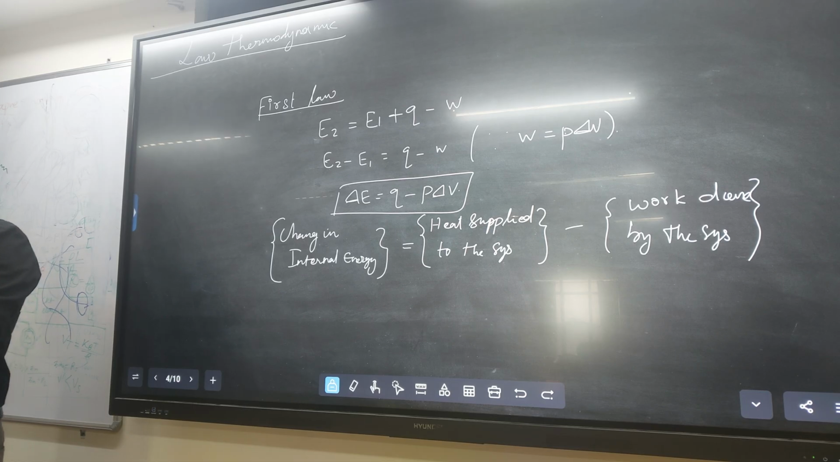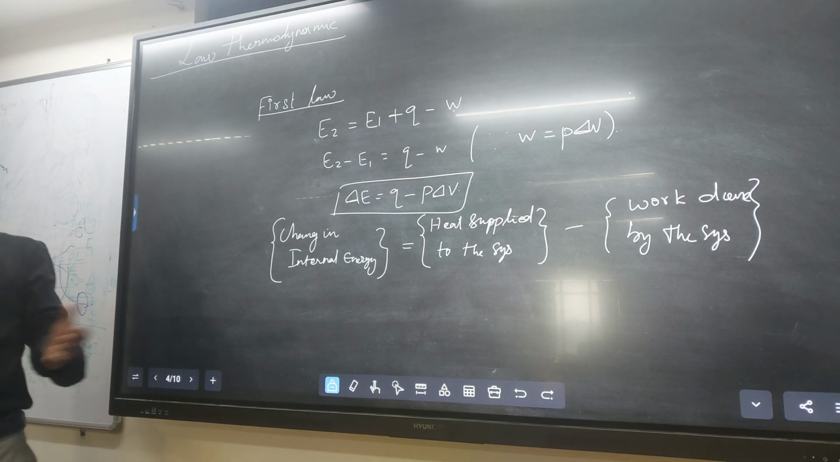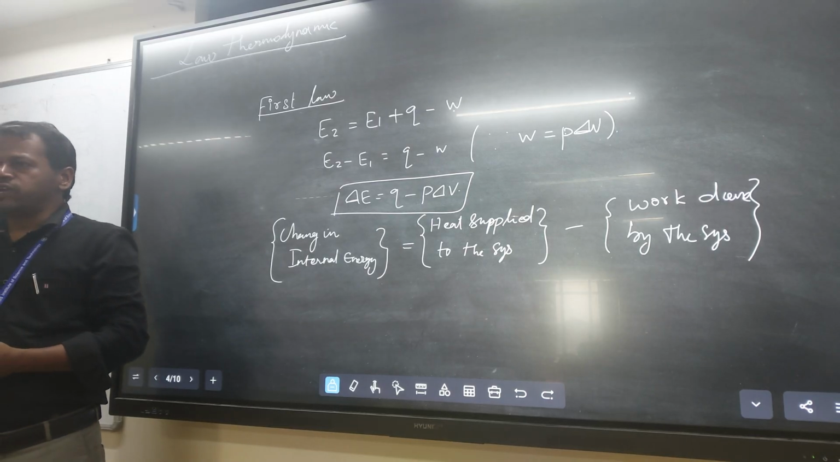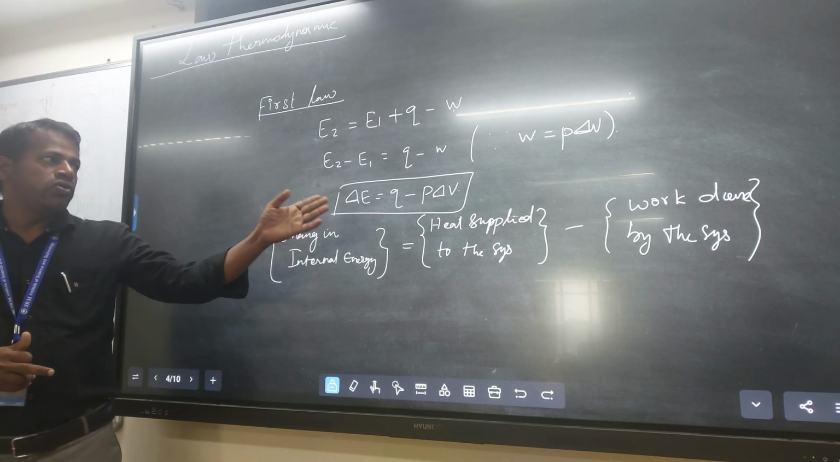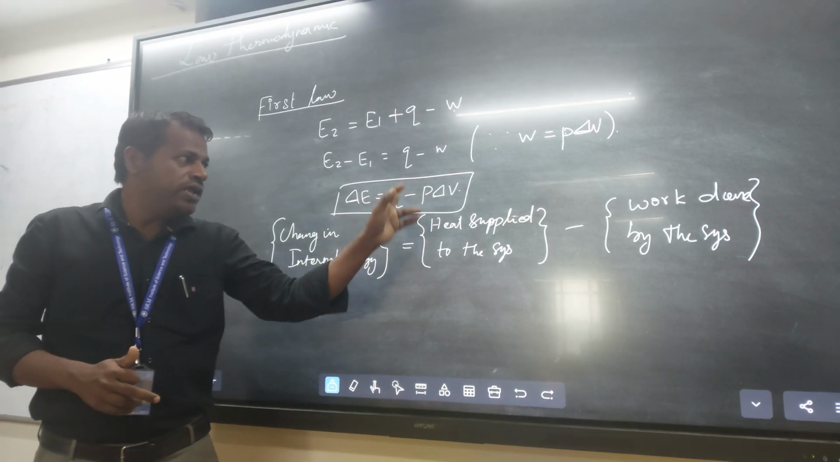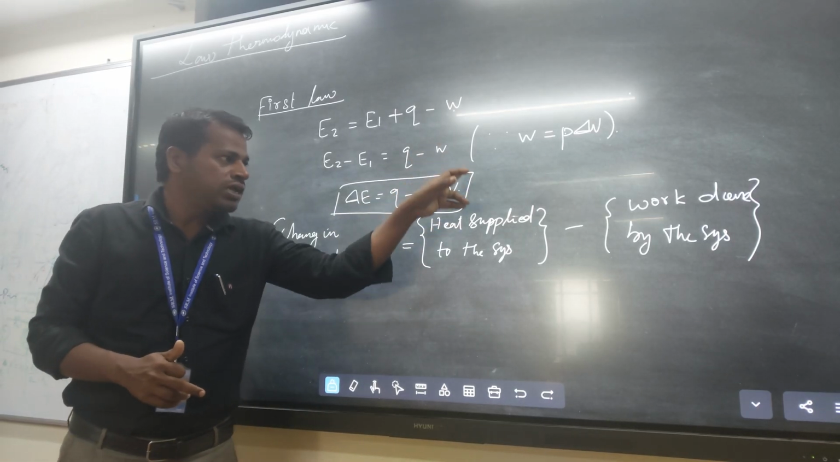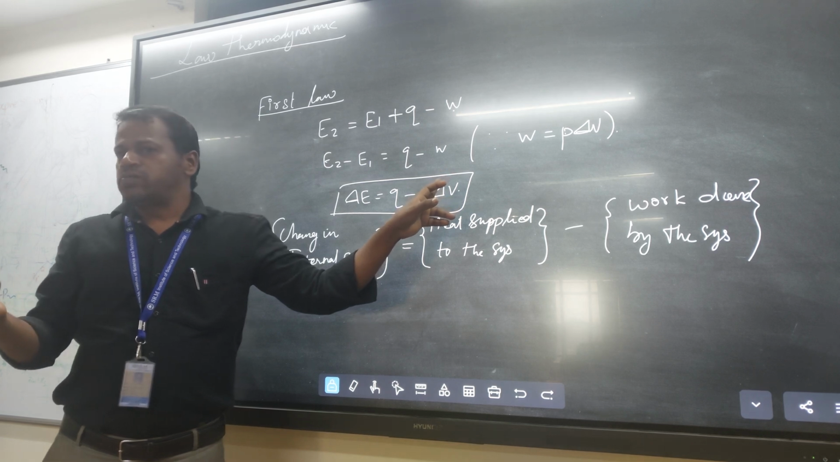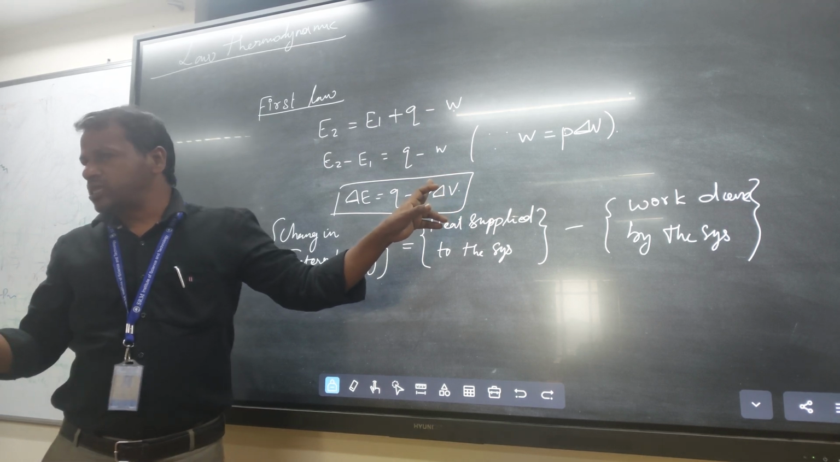100 kilojoule per mole you supply to the system means how much work is done by the system. You subtract, and the rest of the energy is called the change in internal energy. Okay, change in internal energy. So delta E equal to Q minus W. That is the meaning. P delta V means how much work we get from the system, or how much work is done by the system.